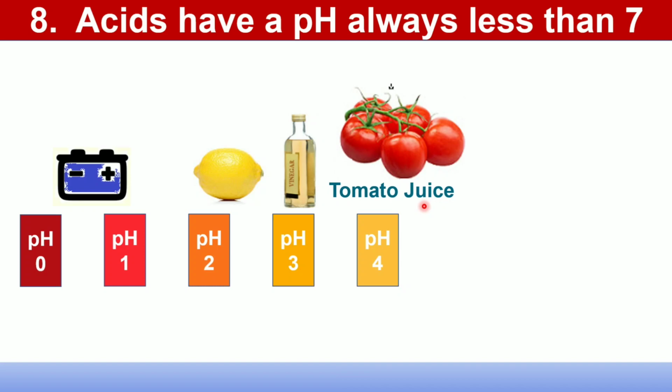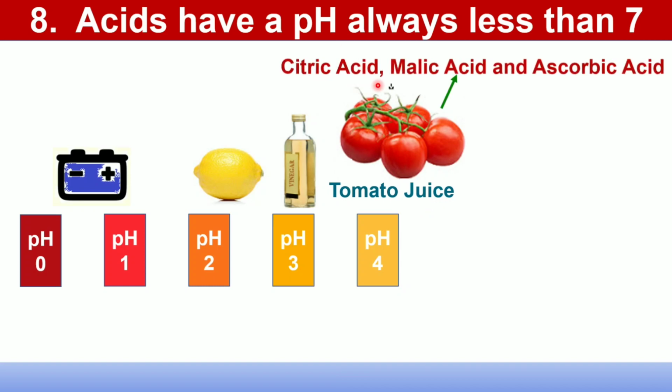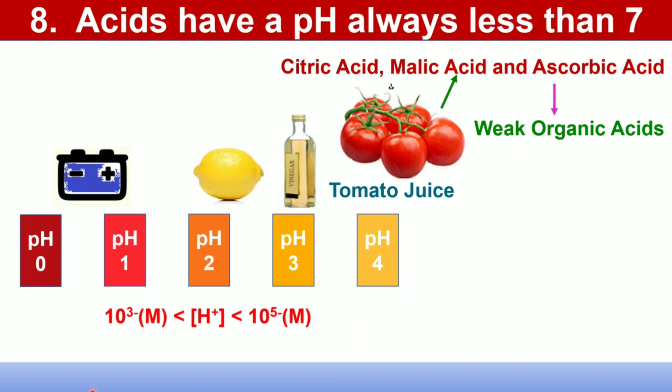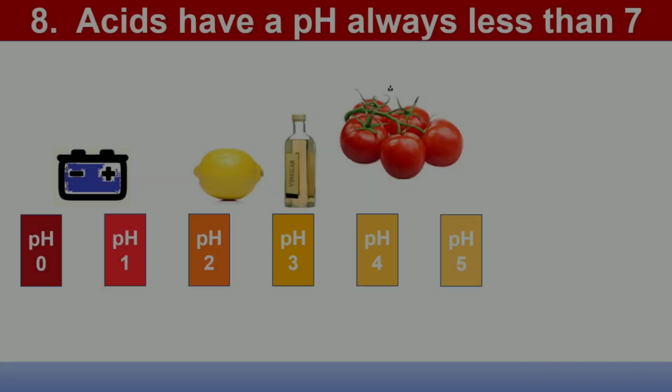Tomato juice mainly consists of citric acid, malic acid and ascorbic acid. These are weak organic acids and will be partly dissociated, so the concentration of H+ ion is low, and it is 10^-3 to 10^-5 molar. That is, pH should be minus log 10^-3, that is 3, to minus log 10^-5, that is 5. So pH should be between 3 to 5, and it is found that the pH of tomato juice is 3.5 to 4.7.